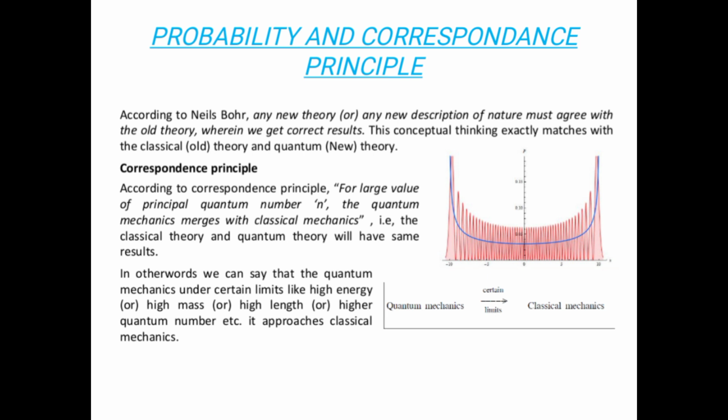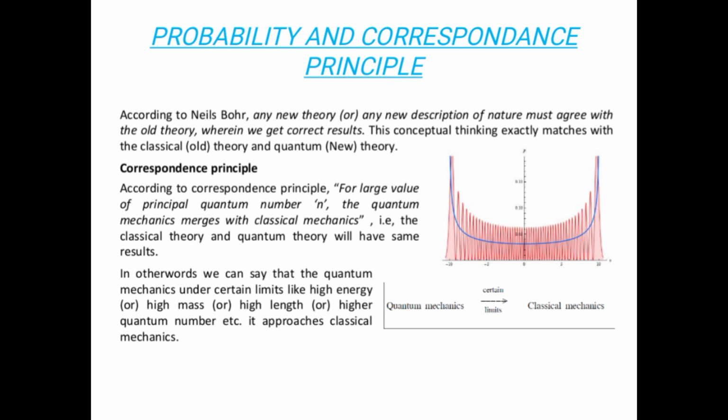According to Niels Bohr, any new theory, any new description of nature, must agree with the old theory wherein we get correct results. This conceptual thinking exactly matches the classical theory, that is the old theory, and the quantum theory, that is the new theory. So what is the correspondence principle?